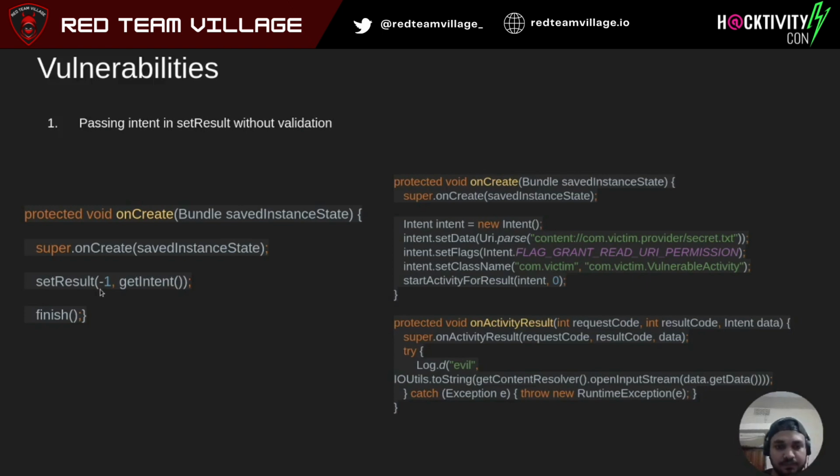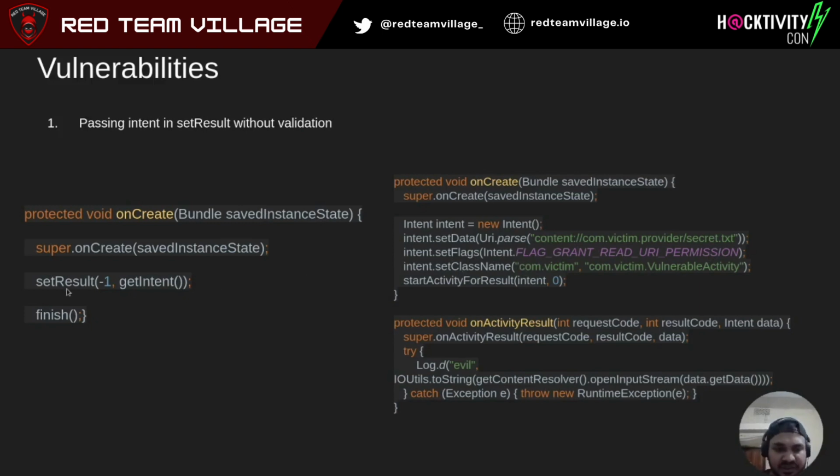An example exploit: in a malicious app, you create a new intent, you pass the data to the secret application, secret file, and then you set the flag FLAG_GRANT_READ_URI_PERMISSION. Basically it will grant one-time access to read this file. Now you set this class name and you start the intent.